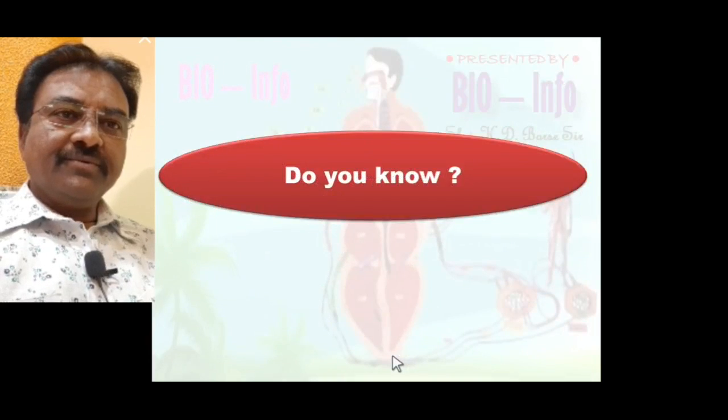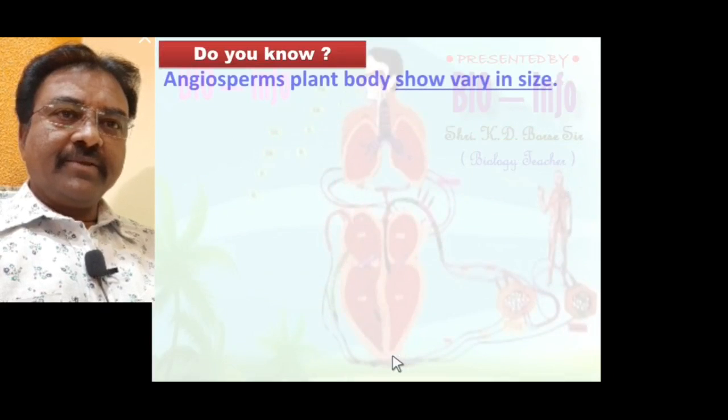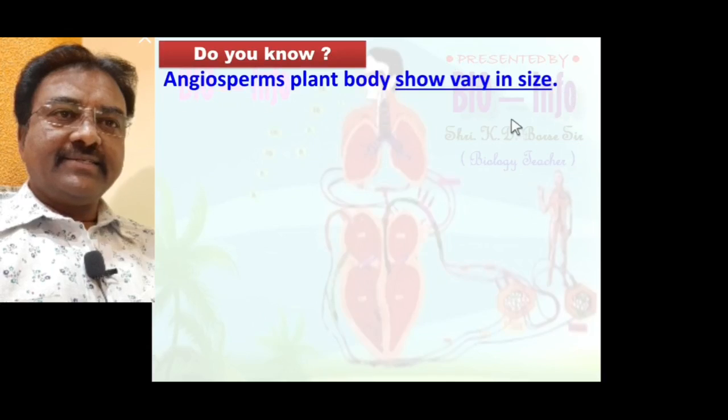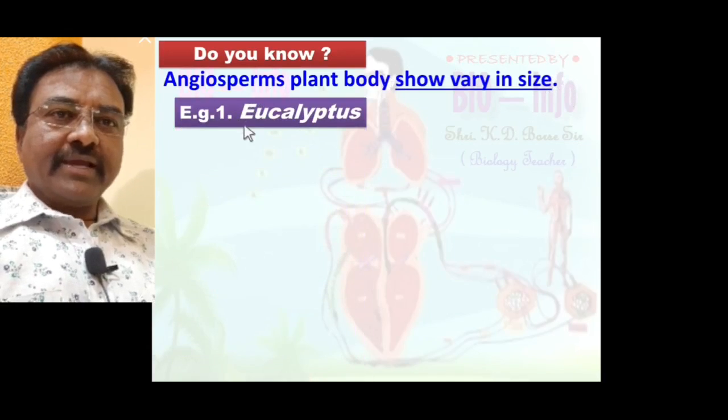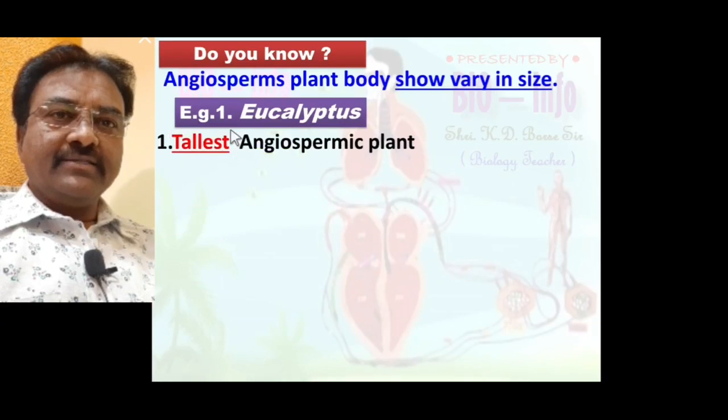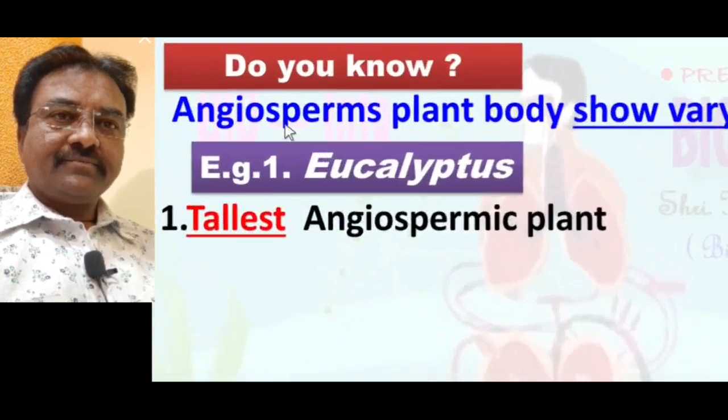Do you know, the angiospermic plant body varies in size? Example number 1: Eucalyptus is one of the angiospermic plants, and it is the tallest angiospermic plant.